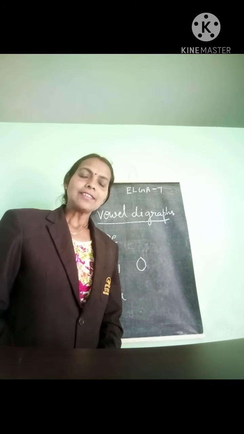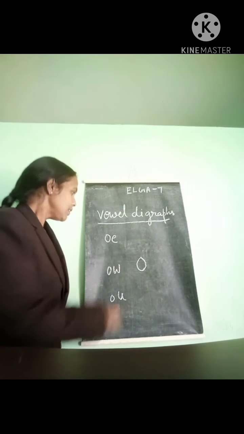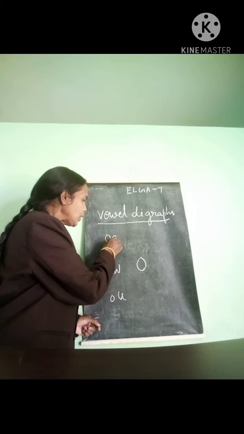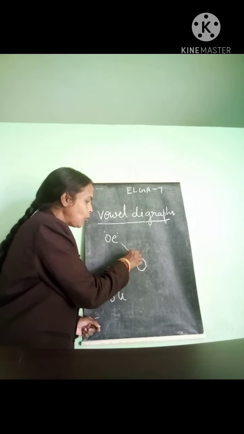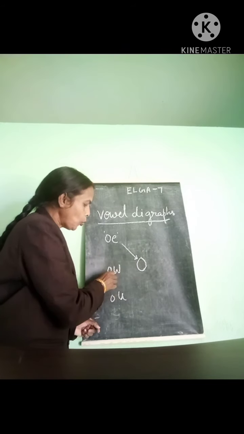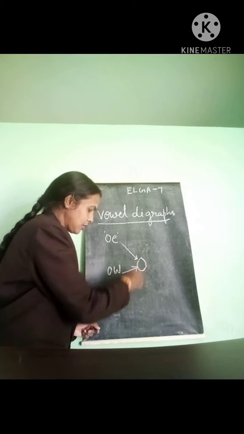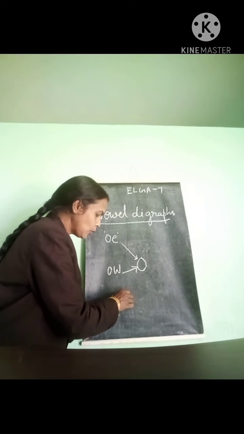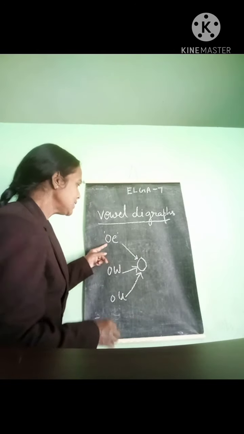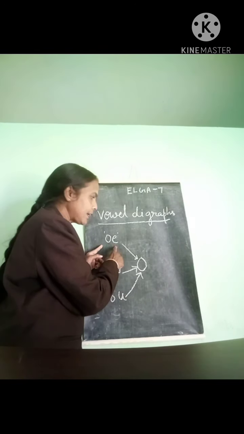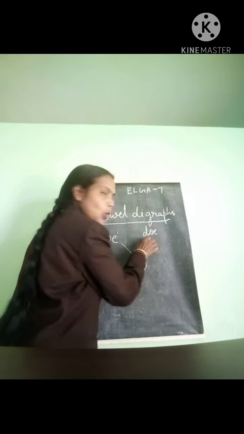Now let us read some vowel diagraphs. O-E. This is O. The sound is O. O-W sound also is O. O-U also sounds O. Now see some words with the O-E diagraph, like doe, D-O-E.